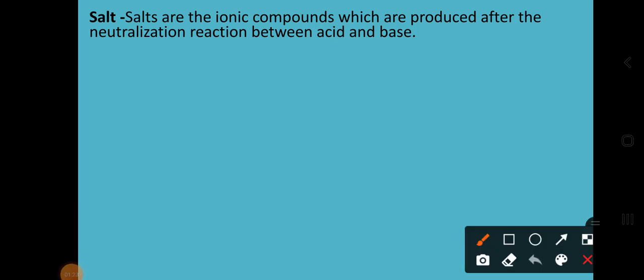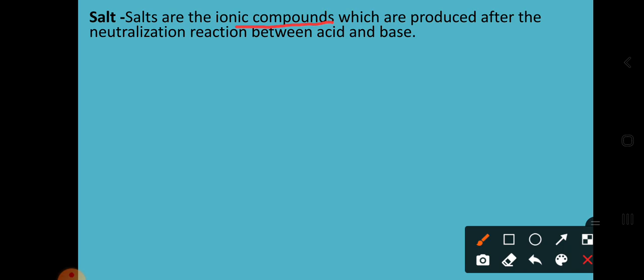Salts are ionic compounds. Dear students, when we discussed the bridge course portion, there we discussed the ionic compound and ionic bond, and also the covalent compound and the covalent bond. So what do we mean by ionic compounds? Those compounds which are obtained by the combination of two ions. What are those two ions? The cation and the anion.